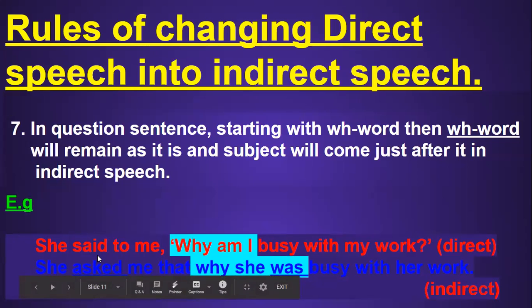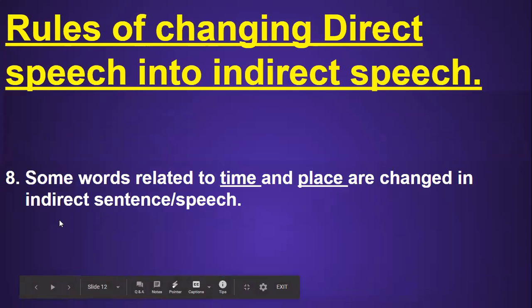Okay, now come to the next rule. The next rule is also very important and it is easier. Some words related to time and place are changed in indirect sentence or speech. There may come some kinds of words which are related to time or place. Those words are always changed. We have to detect those words, and those words are always changed in indirect sentence. Now what kind of words would that be? There is a list for that, and I want to show that to you so that you remember it well.